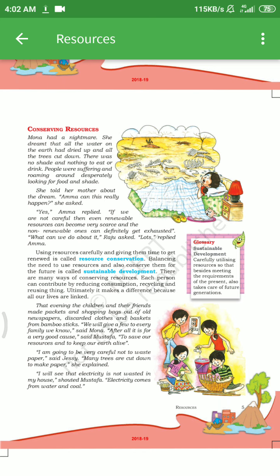For better understanding of sustainable development, you can say it is the careful utilization of resources so that, besides meeting the requirements of the present, we also take care of future generations. It means you can use it in the present time and also take care that it remains available for the future. That is called sustainable development. There are many ways of conserving resources. Each person can contribute by reducing consumption, recycling and reusing things. Ultimately, it makes a difference because all our lives are linked, as we know.